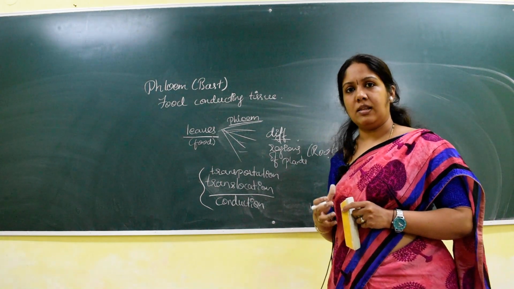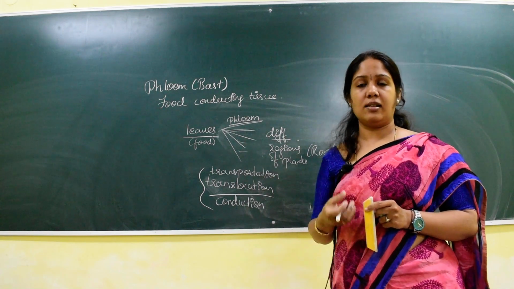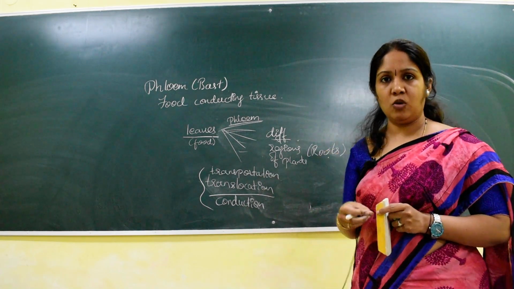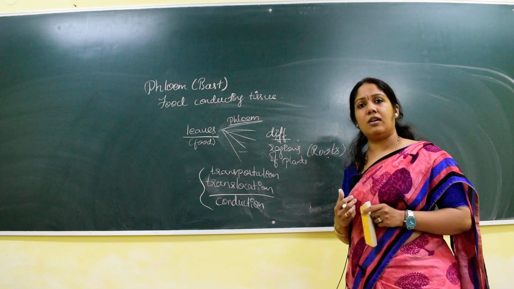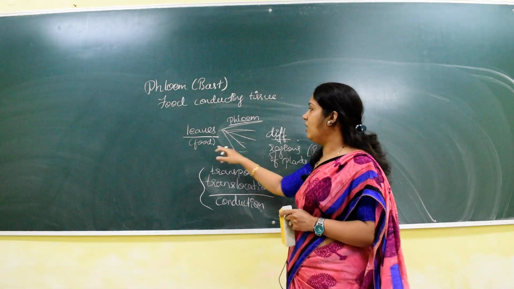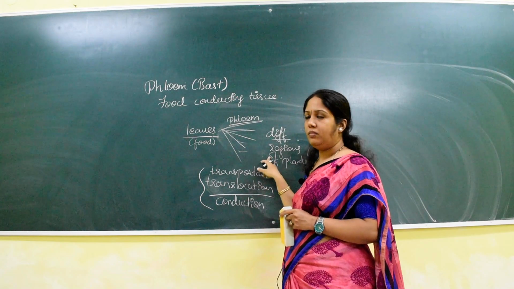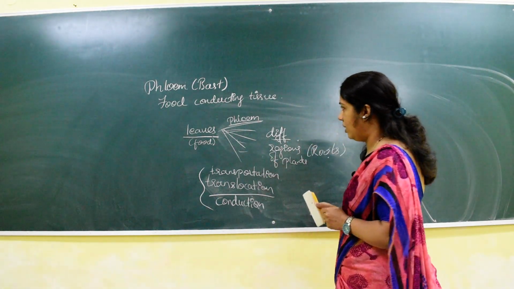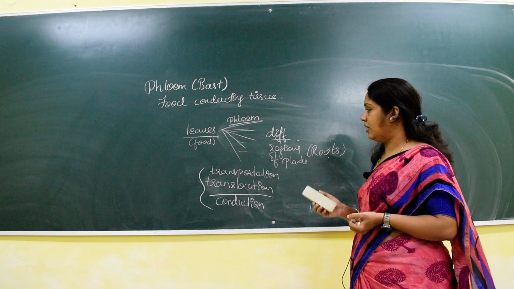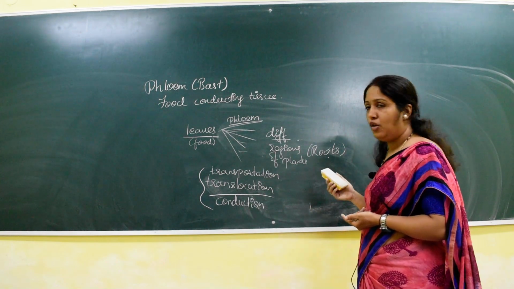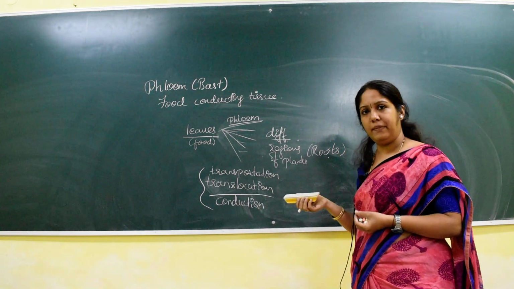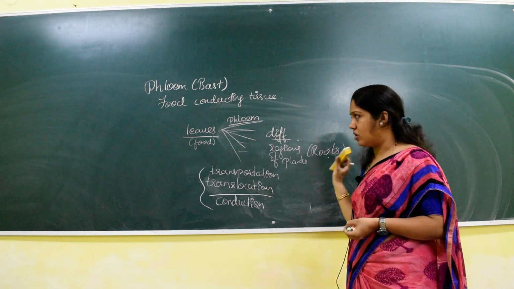So the cells require energy. Which cells? The cells present in the root. So now how do the cells get nutrients? They get their nutrients from the leaves through the phloem. So the phloem is a tissue which helps in translocation or conduction of food to the various parts of a plant, especially the roots.